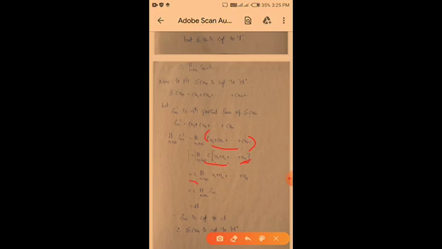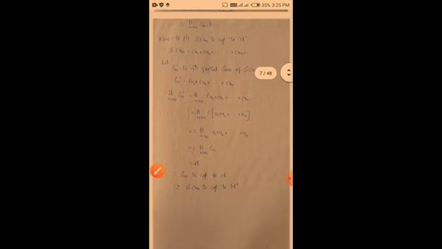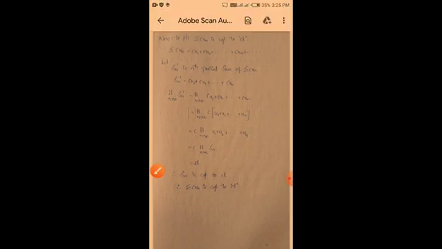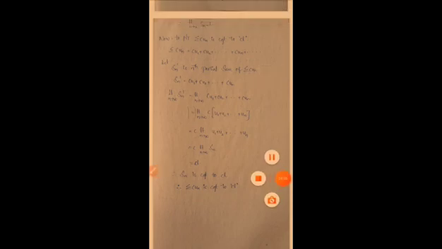So limit n tends to infinity u1 plus u2 plus up to un is nothing but Sn. So c into limit Sn, and limit Sn value is L, so c into L. So the sequence Sn converges to CL, therefore the series also converges to CL. Okay, this is the theorem.